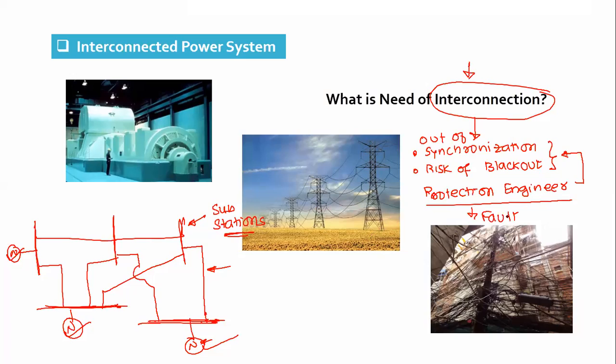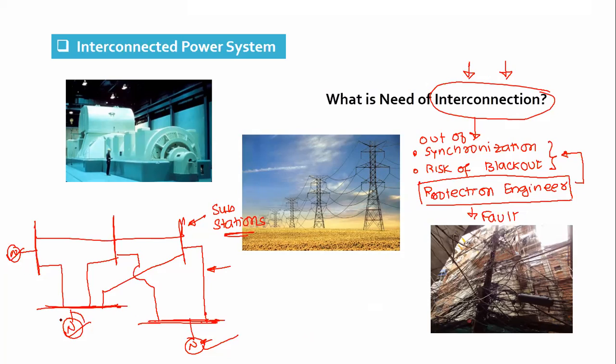That is why the design of a protective system is very challenging, because you are designing it for an interconnected power system where you have a number of generators, transformers, lines and loads interconnected with each other, and you have to design a protective scheme that is also different for different parts of the system.